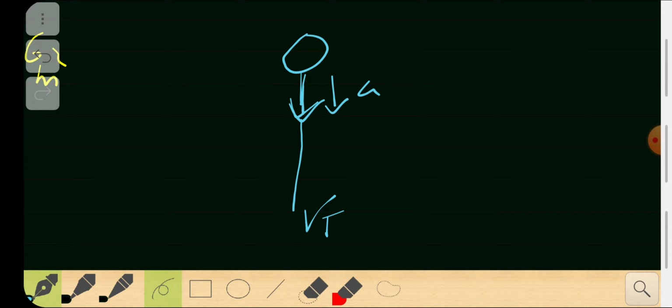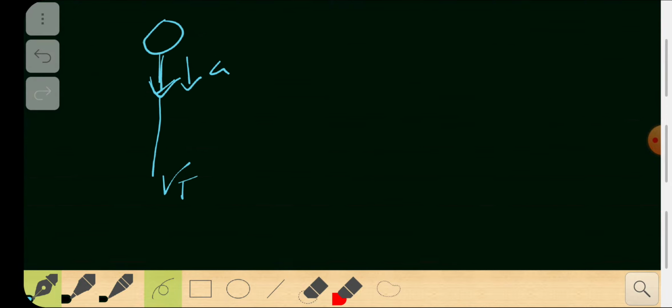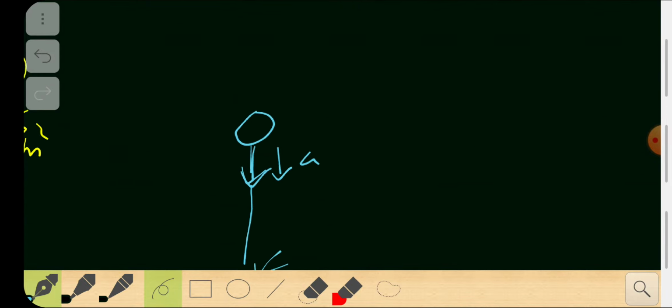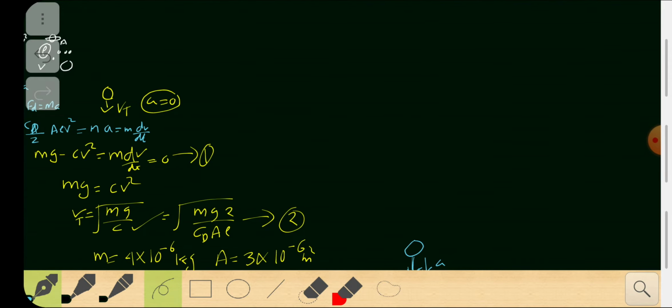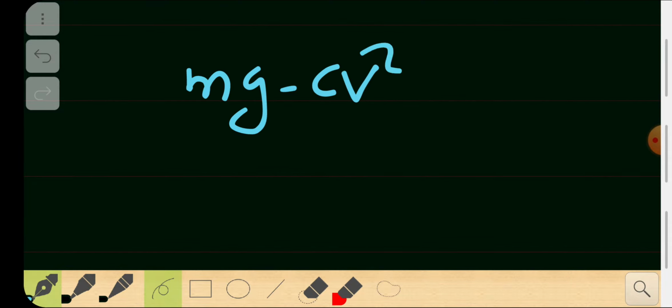That's the question. So I can recollect equation 1: mg minus c v squared must be equal to m times dv by dt. There is the acceleration part right there.